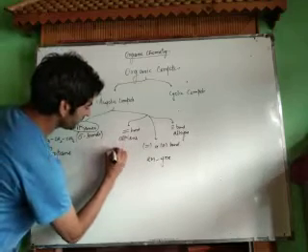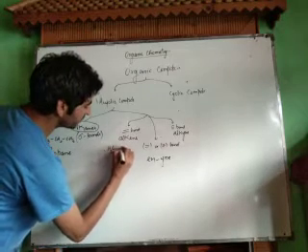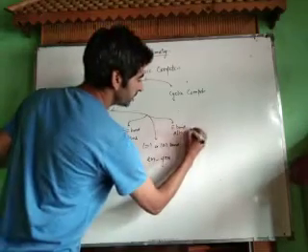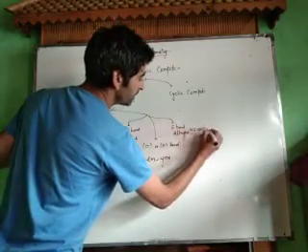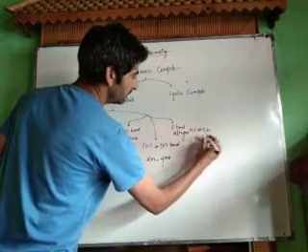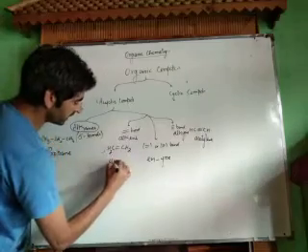For example, in this case we have CH2 double bond CH2, and in this case we have a very simple example, CH triple bond CH. Its common name is acetylene and its common name is ethylene.